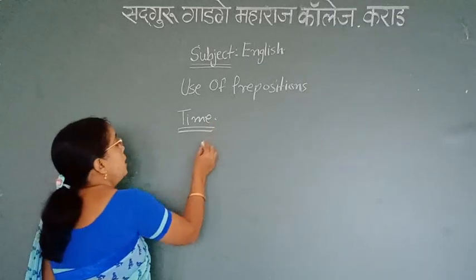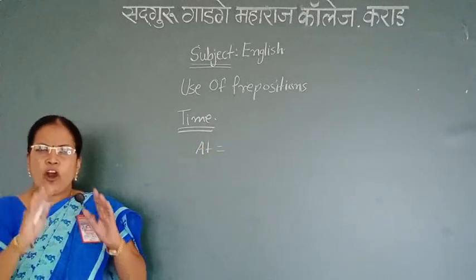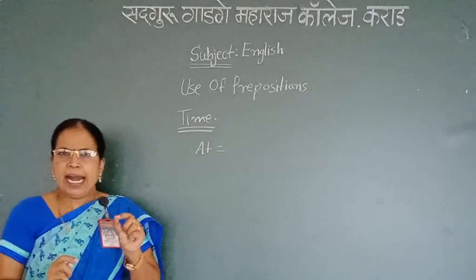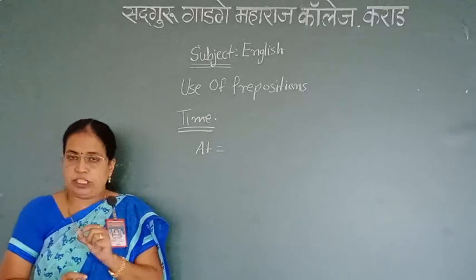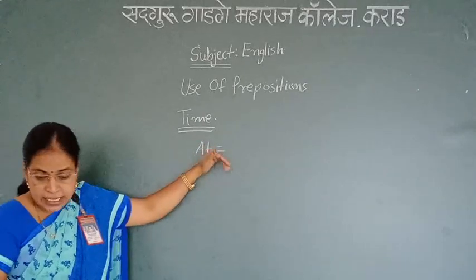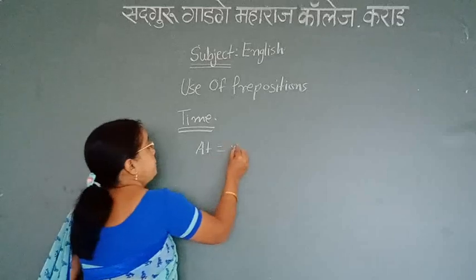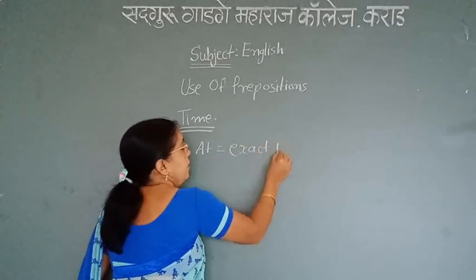First preposition of time is at. At always indicates an exact and specific time.